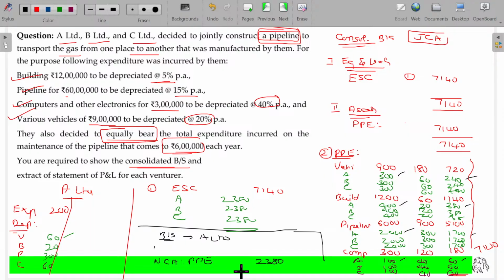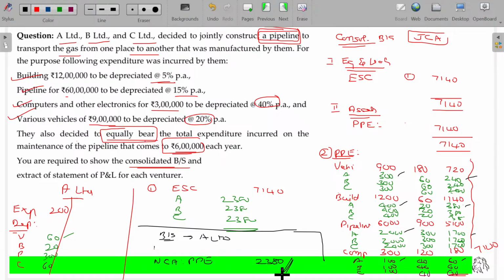So I prepare the consolidated balance sheet. Apart from that, how will this be incorporated in A Limited also? All the expenses are debited in A Limited's P&L account. While preparing the balance sheet of A Limited, the assets in the consolidated balance sheet will be shared. To the extent A holds will be incorporated here. Is that okay? Of course, the breakup needs to be explained in note form. You just go and refer to the Singar Academy's material. Similar to A Limited, you prepare for B and C also.